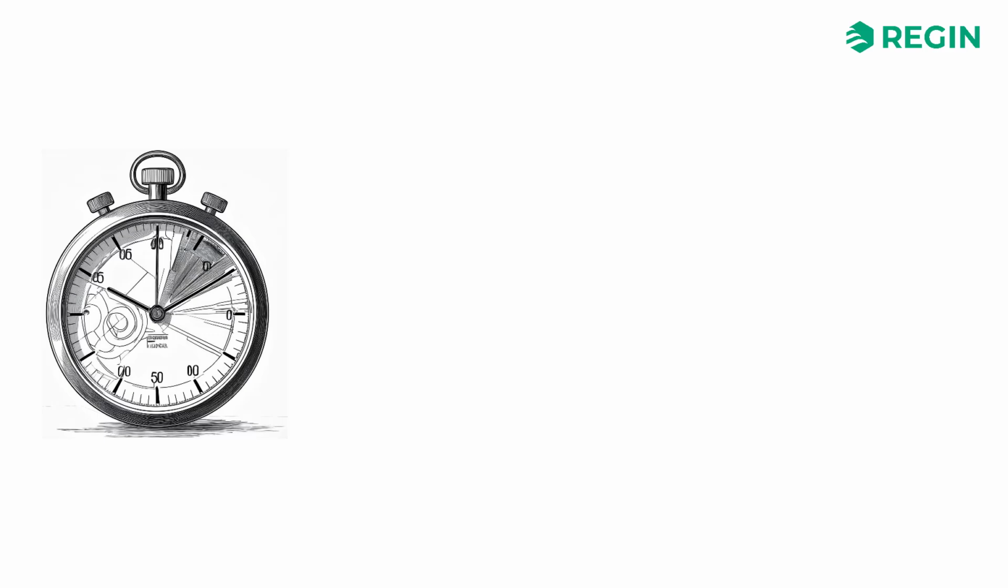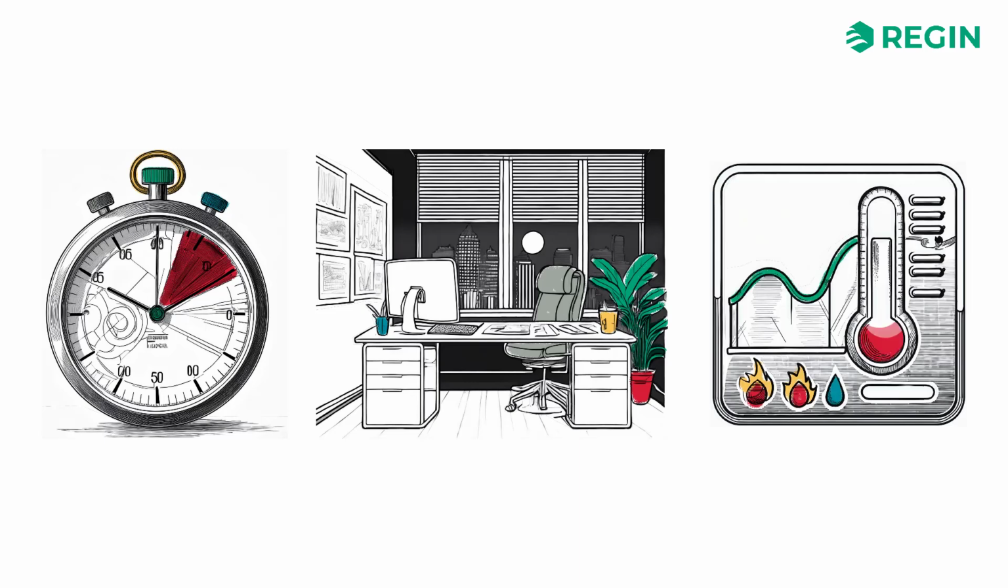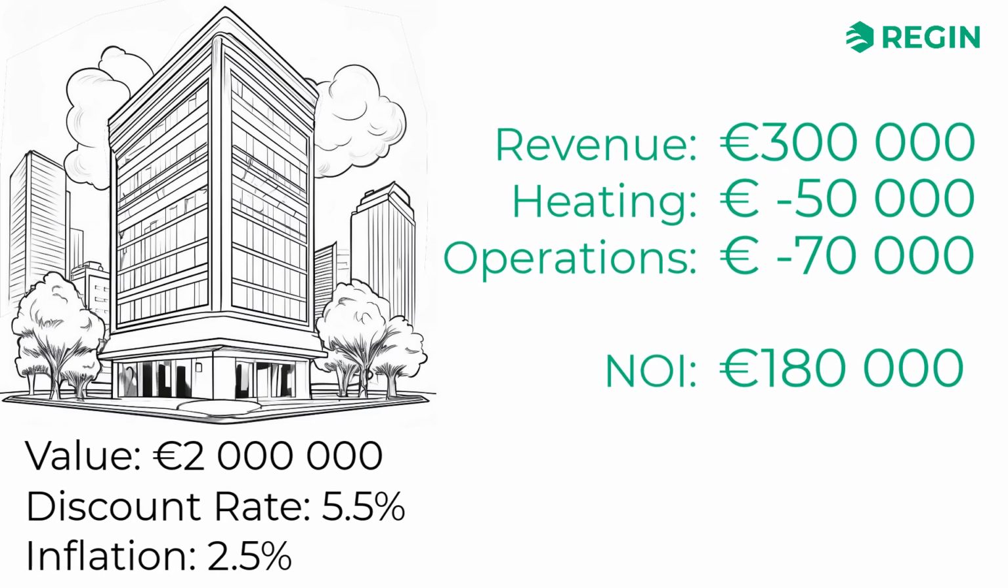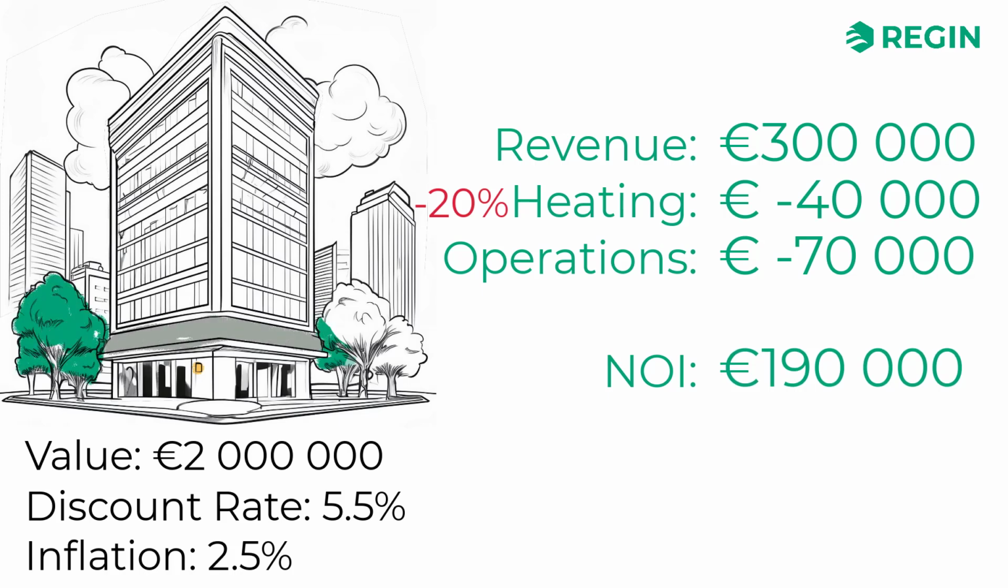Reduced operating times, temperature and ventilation regulated based on attendance, and a smooth temperature control curve guarantee an energy-efficient building and, in turn, an improved net operating income. In our example, the property owner manages to streamline energy consumption and reduces heating costs by 20% to 40,000 euros. Thus, the net operating income increases to 190,000 euros, that is, by 10,000 euros annually.